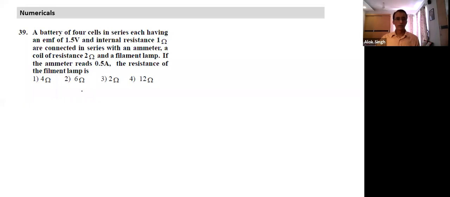Let's try and solve this question here. So all of you can draw a circuit. Many times when you draw a circuit, it becomes easier.